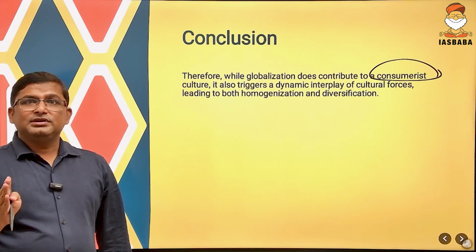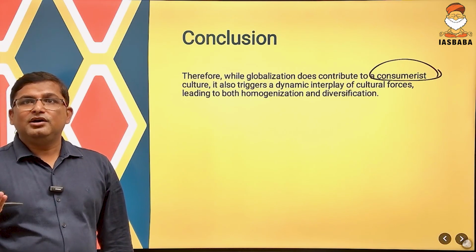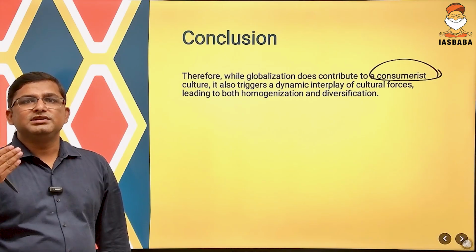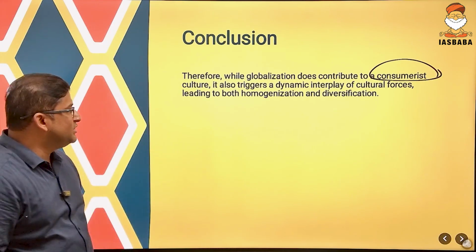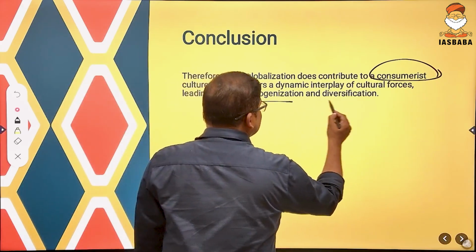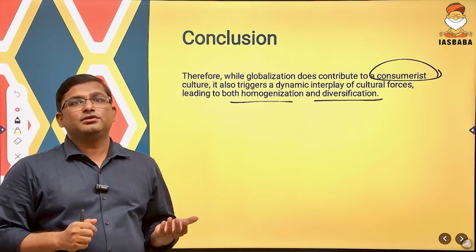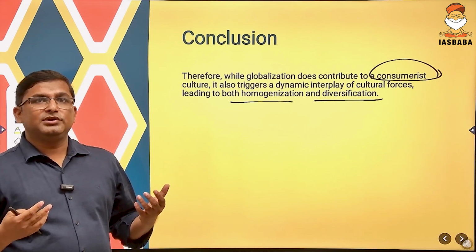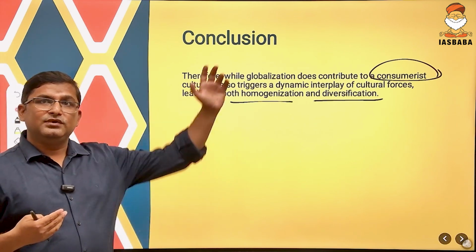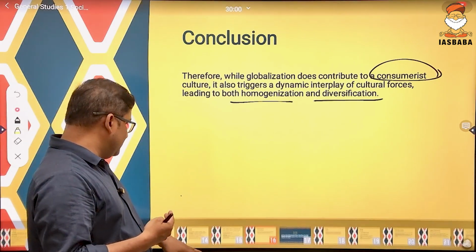Clear? But globalization is also playing a role in the integration of cultural forces. It can lead to both homogenization as well as diversification. So overall, globalization is like a double-edged sword. It depends on how the government or how the people are going to accept or work for this. Clear? Now come to the next question.